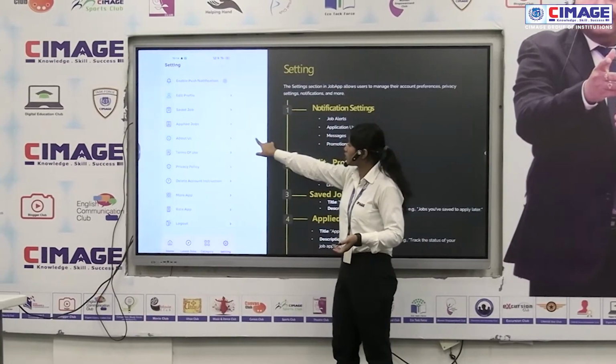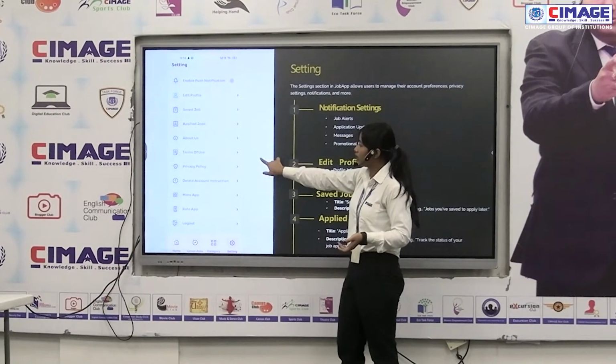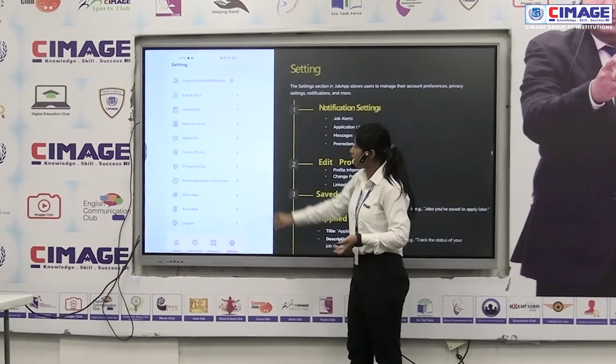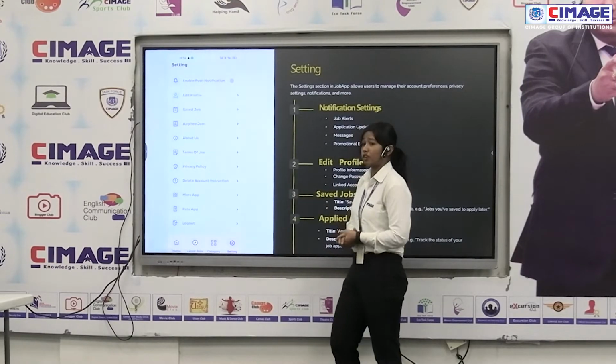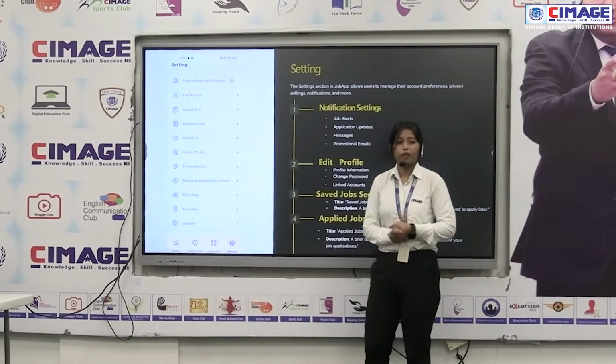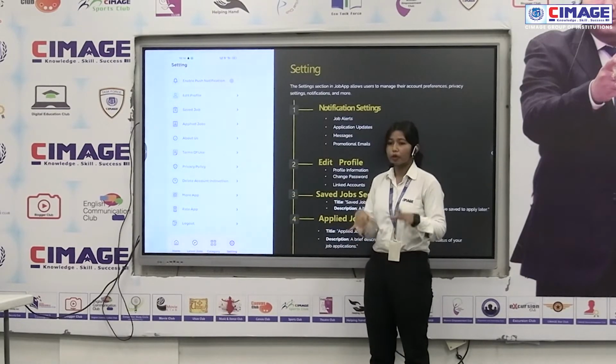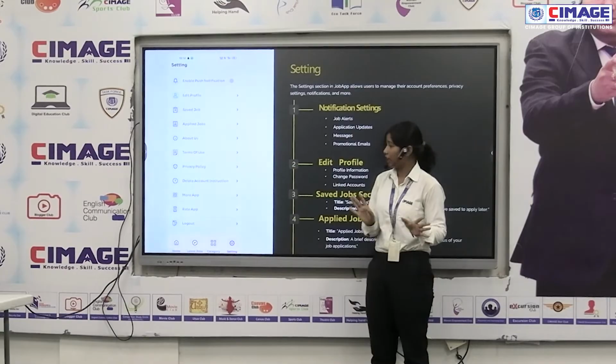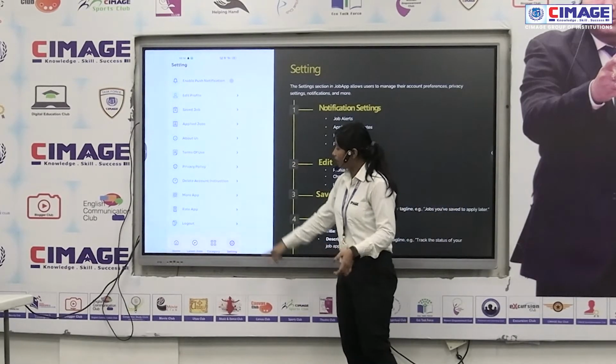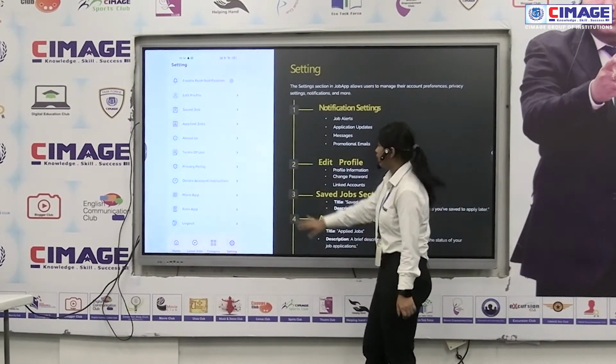Applied jobs will also be shown here, along with about us, terms of use, privacy policy, and delete account instructions. If you created an account and want to delete that particular account, then you have to mail the particular person to delete your account. There are also more apps, rate app, and then log out from here.